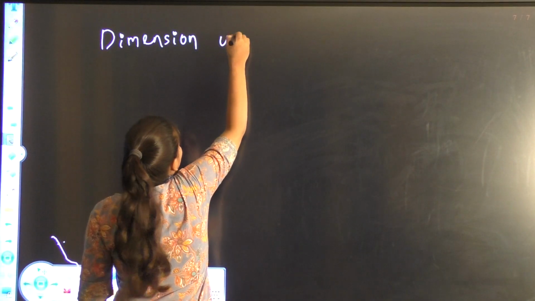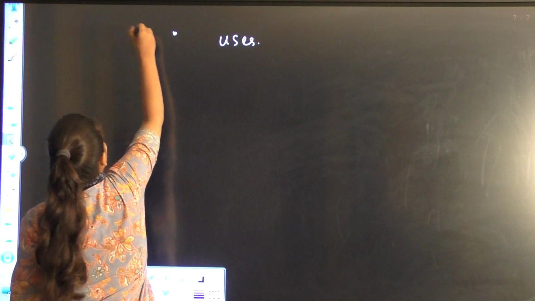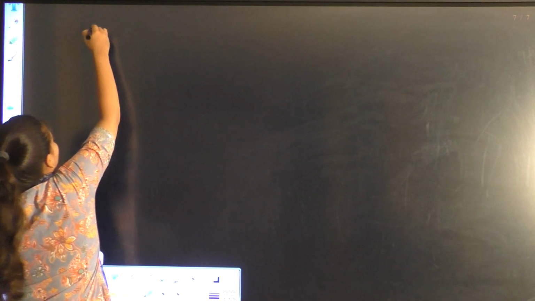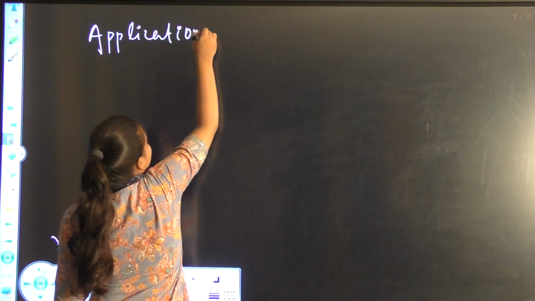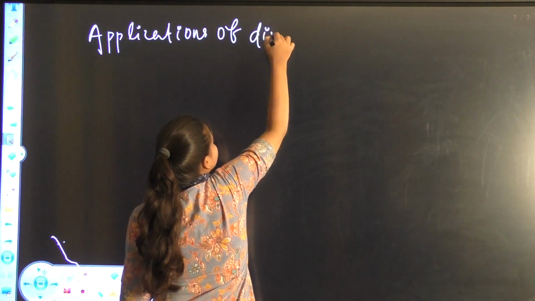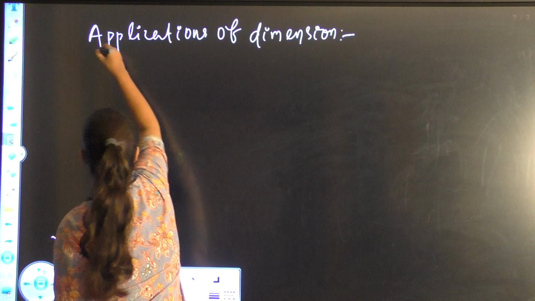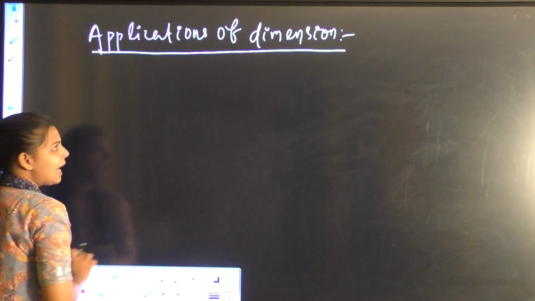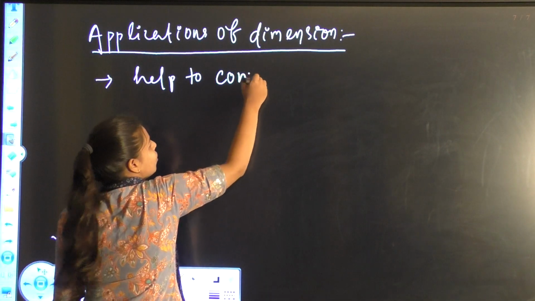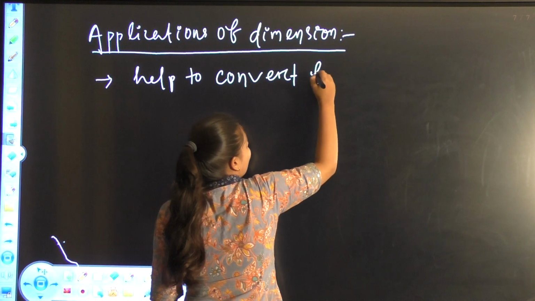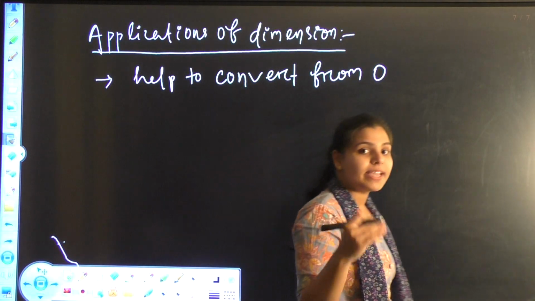Applications of dimensions. Dimensions help to convert from one system of units to another system of units, like CGS to MKS, MKS to SI, or CGS to SI.